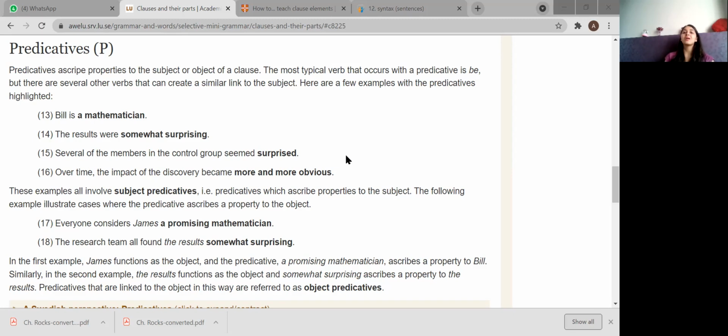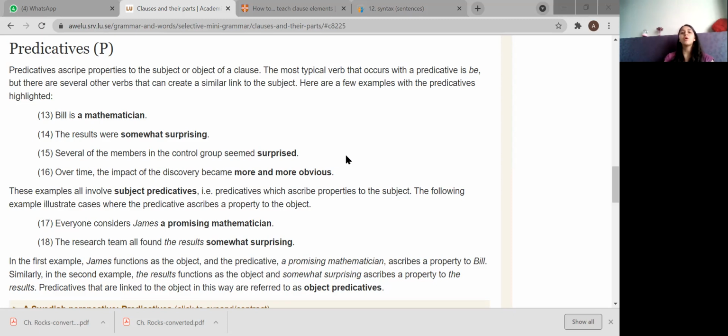That means a description of the subject is given, like Bill is a mathematician. Subject predicatives are predicatives which give you properties of the subject. So an explanation about the subject is given. The results were surprising, so a little more information about the subject is explained here, and that is your predicative.